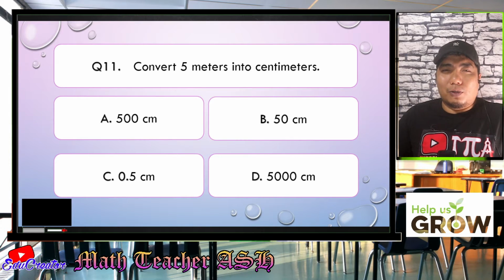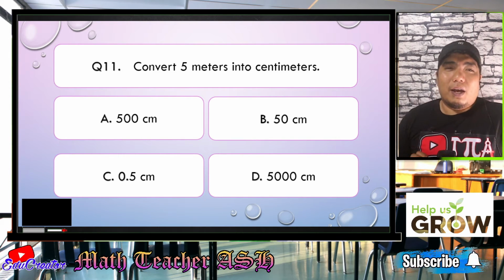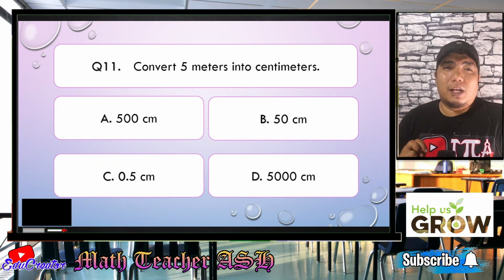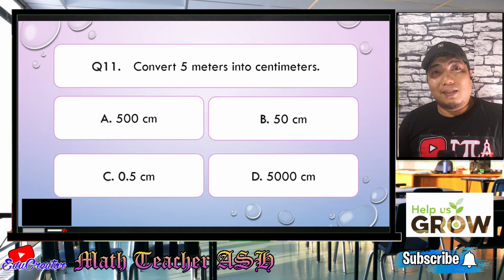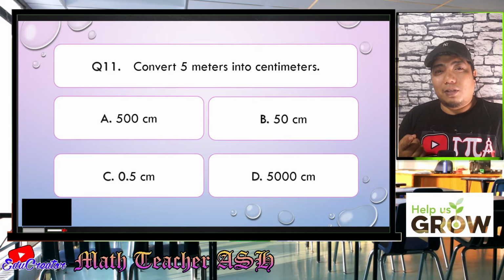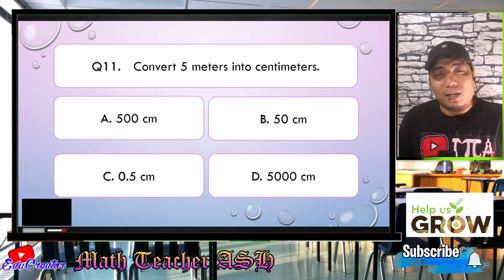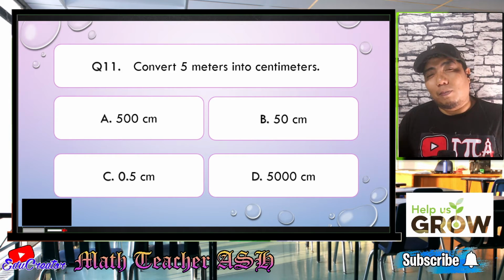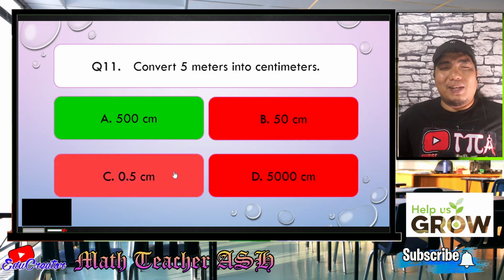Alright, my dear math learners, converting in the metric system is very, very easy because we are following the base 10 rule. Now, in 5 meters, what is its equivalent value in centimeters? Remember the basic conversion factor that in 1 meter, there are 100 centimeters, right? So, of course, if you have 1 meter, it becomes 100 centimeters. Now, if you have 5 meters, how many centimeters would that be? Very good. You just multiply it by 5. So you just multiply 100 by 5. And the correct answer is letter A, 500 centimeters. Easy, right? Very easy, my dear math learners.